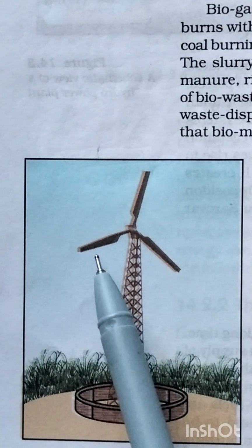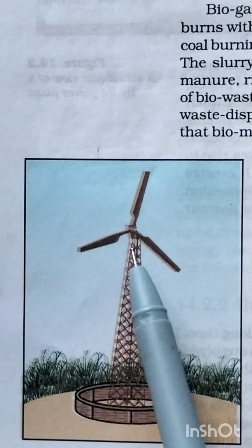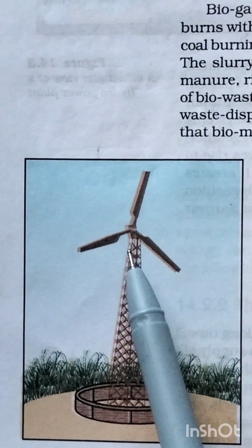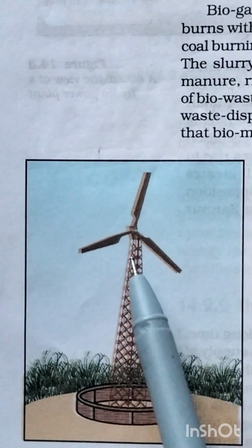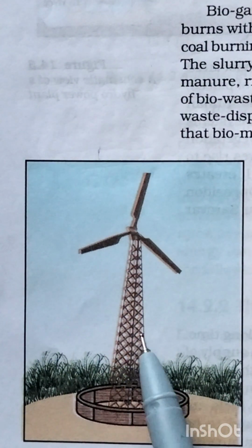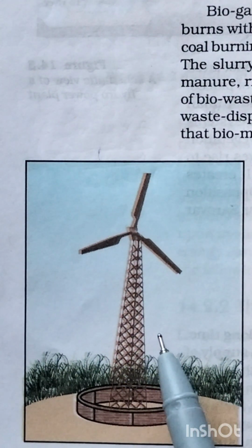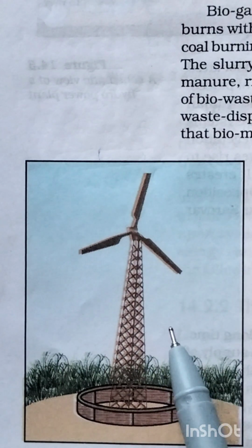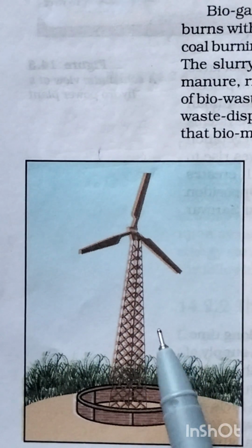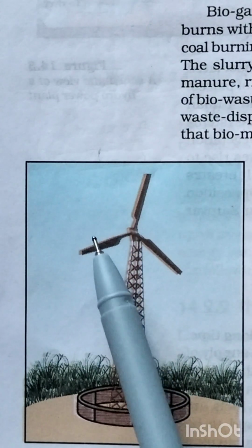As the fan rotates, the generator also rotates. As the generator rotates, it generates electricity, and the generated electricity will be taken out through a transformer to all the distant places.